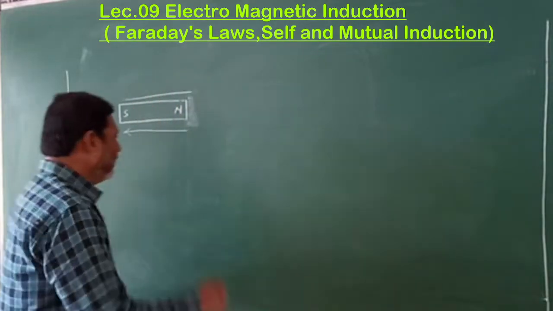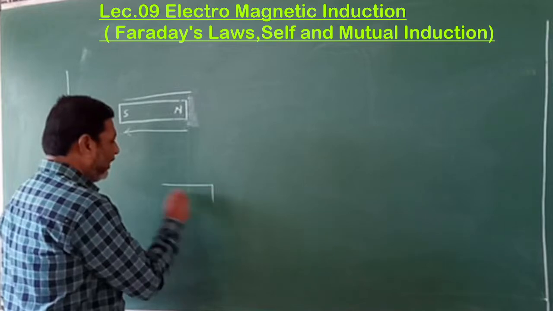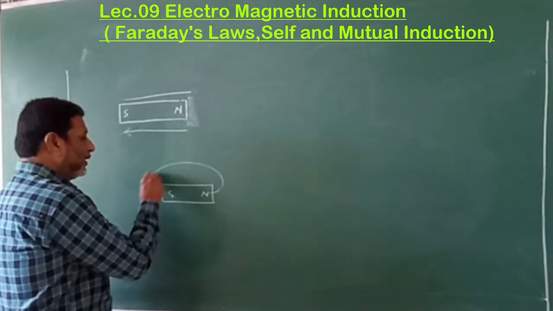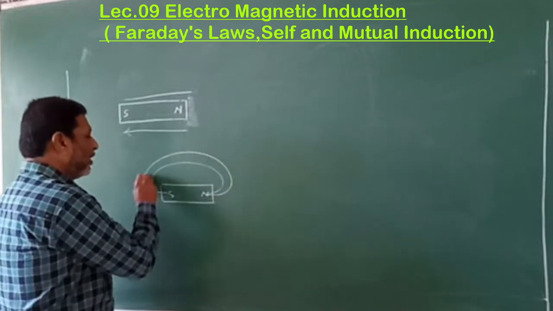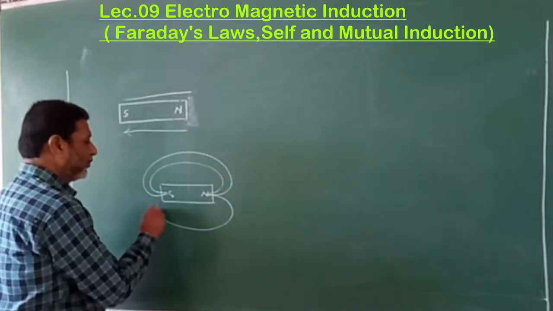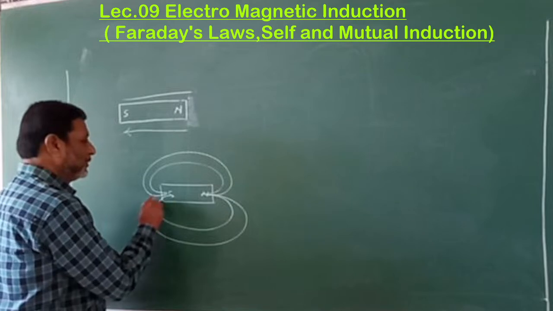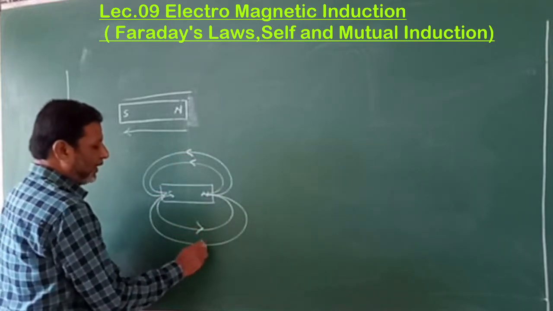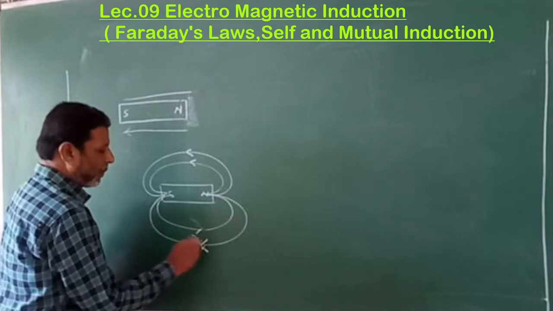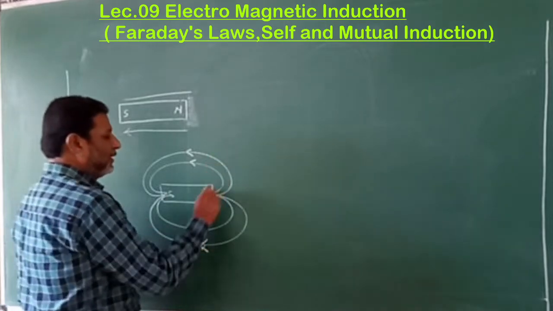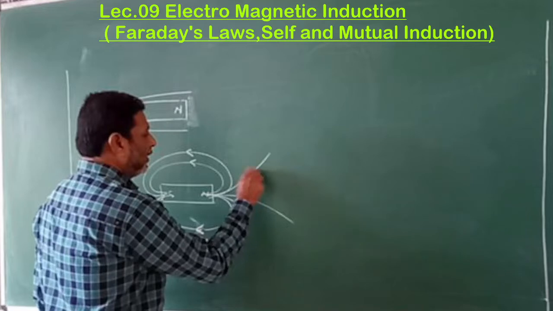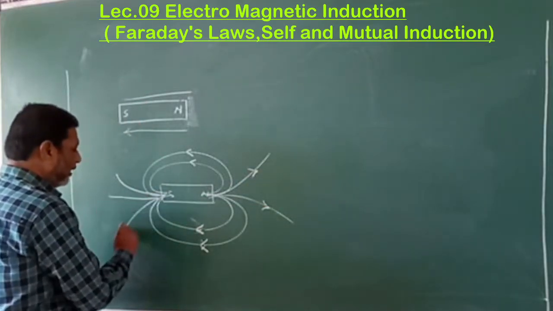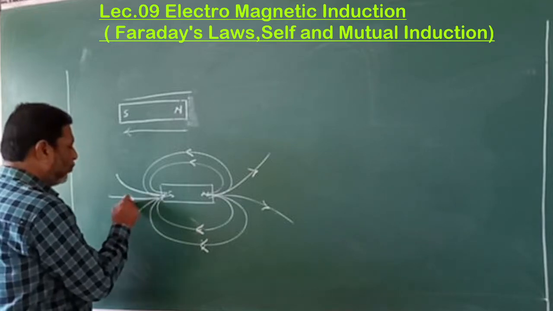For example, this is a magnet NS, and you know that the magnetic lines of forces are like this. These are the magnetic lines of forces.